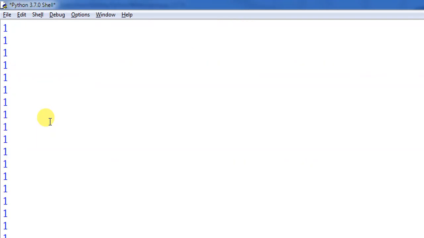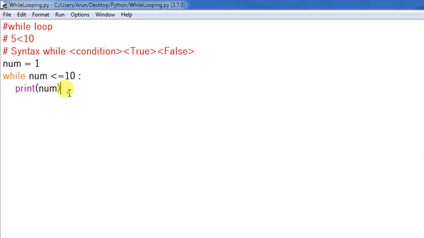It will keep on executing 1. Do you know why? The reason is the number 1 is always less than or equal to 10, and it always stays 1. So if you want to check, you need to increment the number. Whenever it comes inside the loop, you need to increment the number by +1.